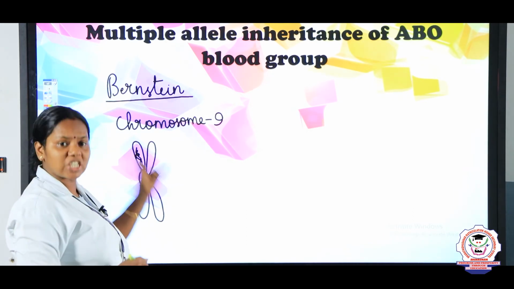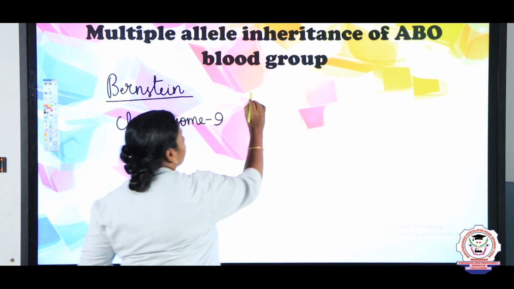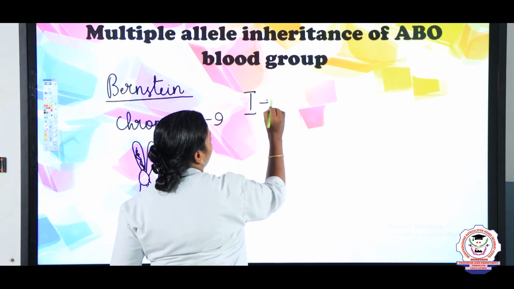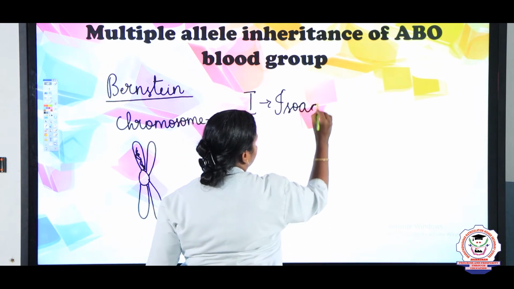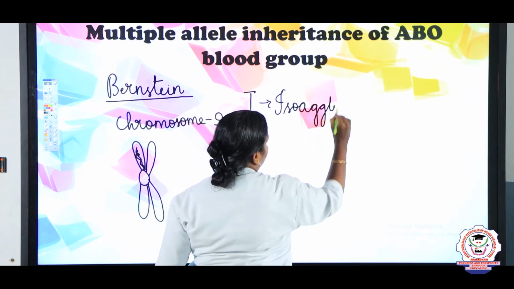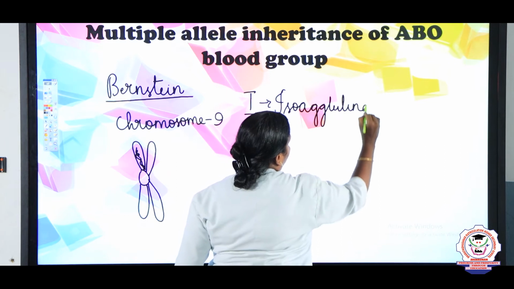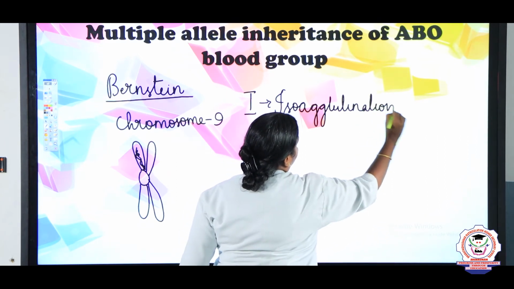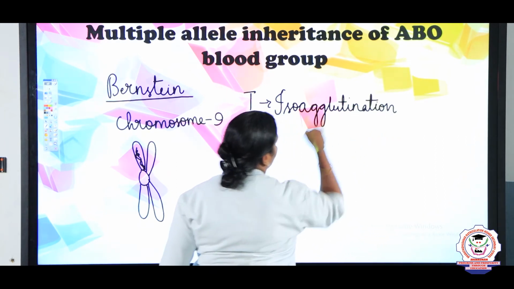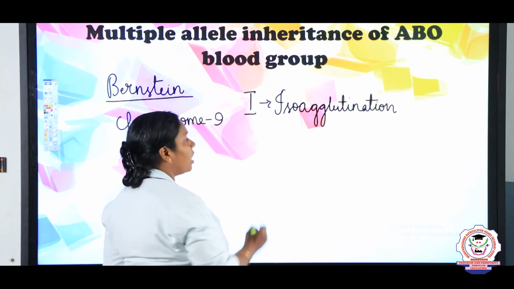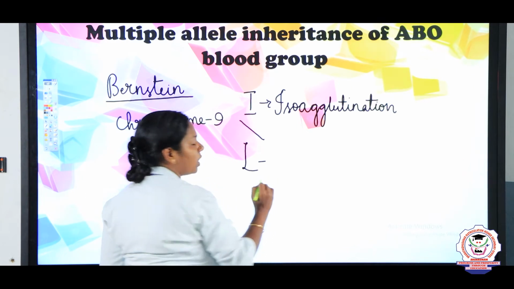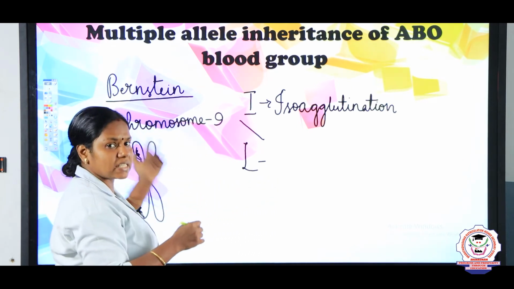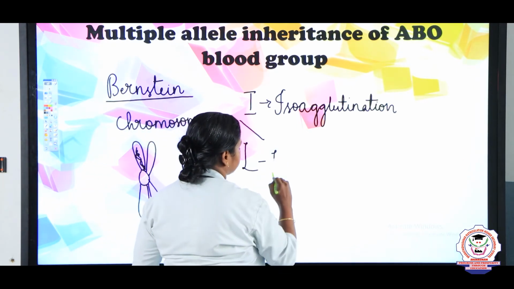He named the genes as I. I stands for isoagglutination, or he also used the letter L in remembrance of the discoverer Landsteiner.